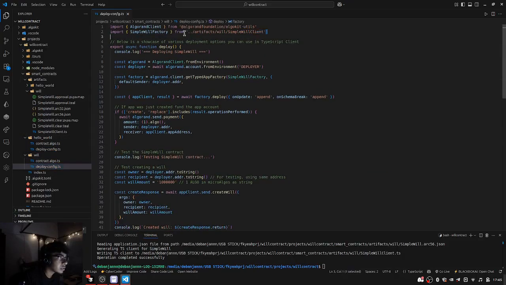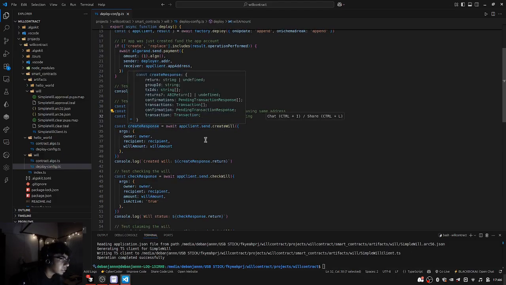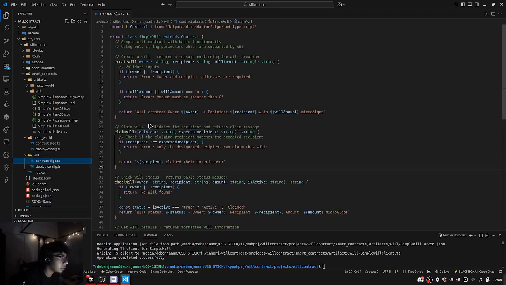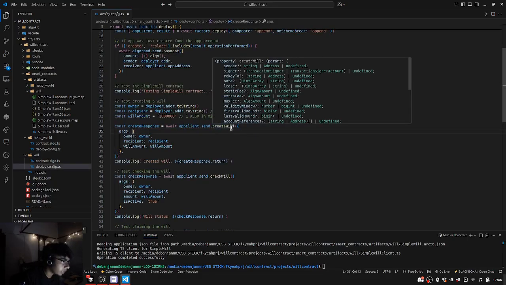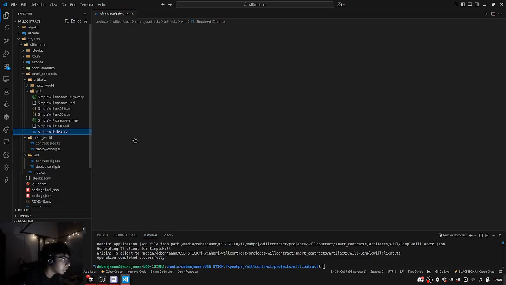Over here you can check I've imported it above this, and then you test it. We make const owner deployer.address, the one who's deploying, then a recipient address, you may add a certain amount of algo, and then create app.send.createWill. What is the createWill? CreateWill is this function that we created. Then we do createWill, and then you pass the arguments. The arguments are listed over here. You can check over here.